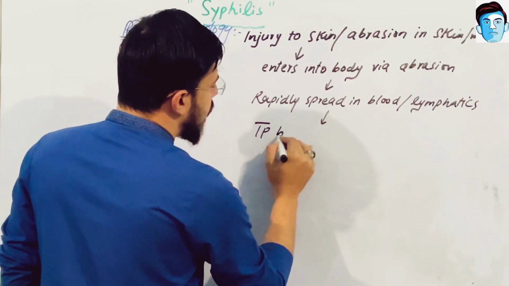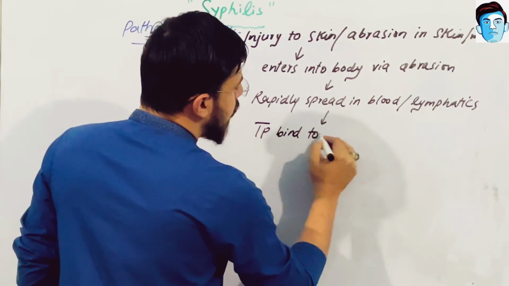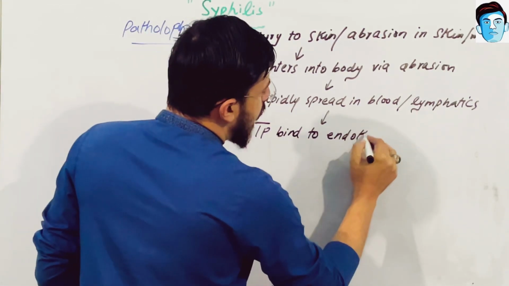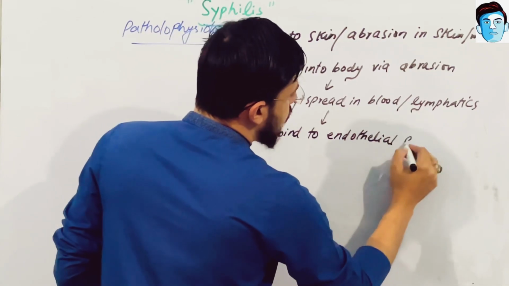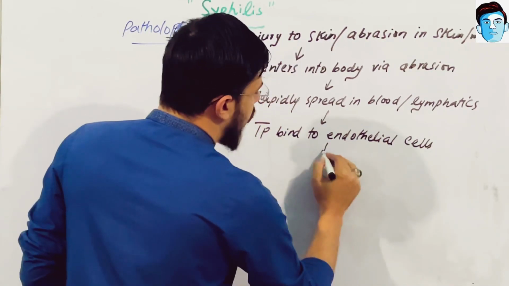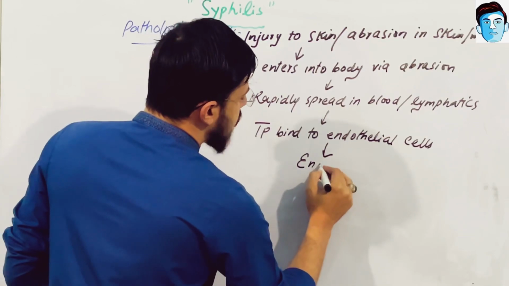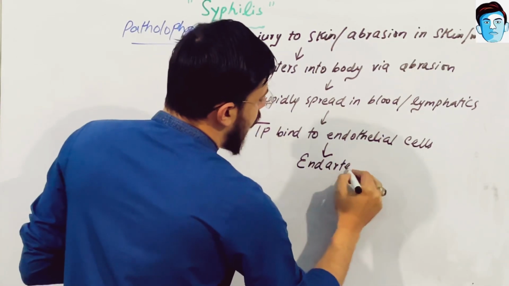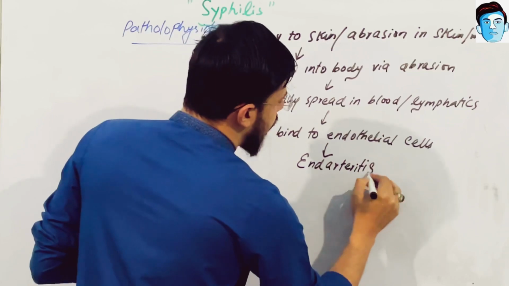It binds to endothelial cells, and when it binds to endothelial cells, it causes inflammation of the vessel, and that is called endarteritis.